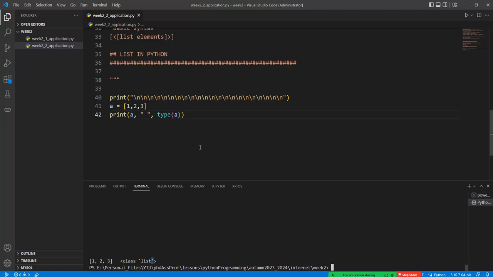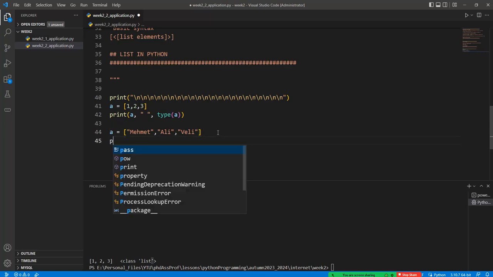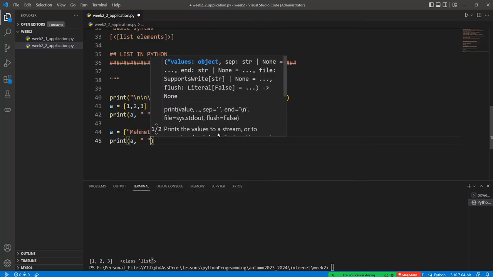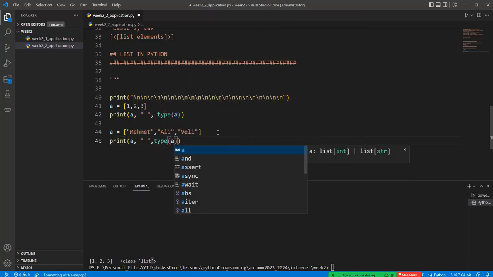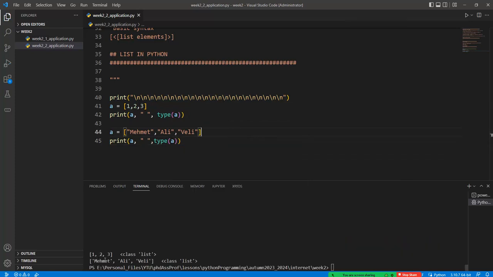Okay, or we can give the Mehmet, Ali, Veli in here. There are 3 string objects which are stored in the list value. Okay, and so A is printed with the type of A. Okay, and so Mehmet, Ali, and Veli are assigned to the new variable in terms of the list structure or list class.